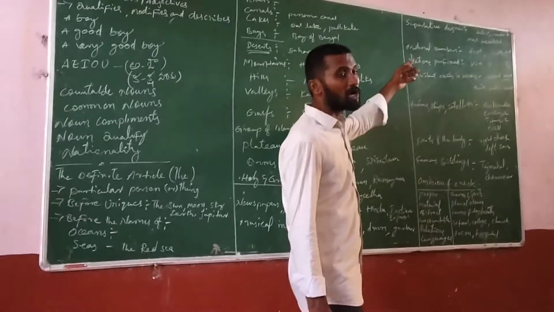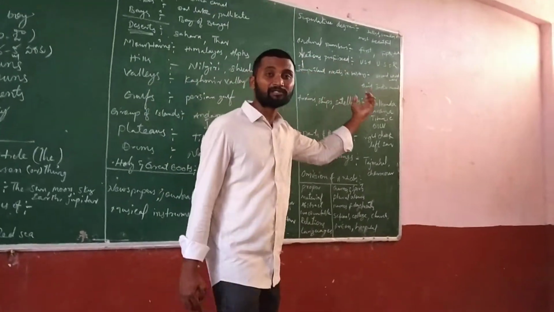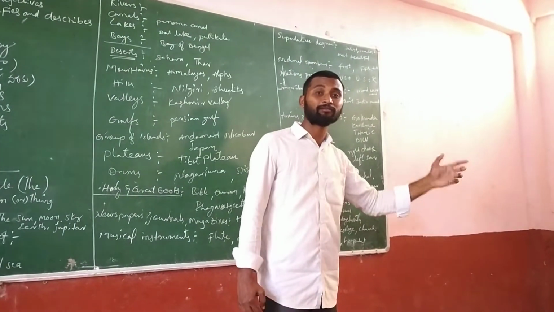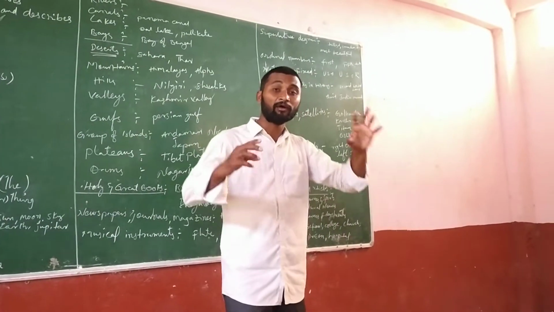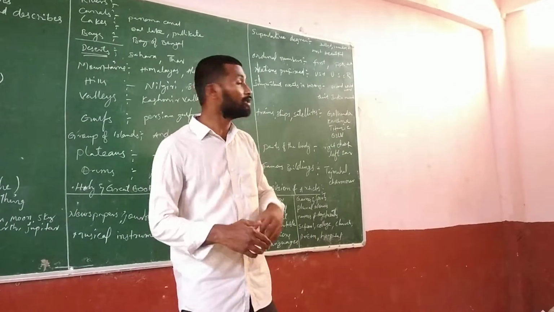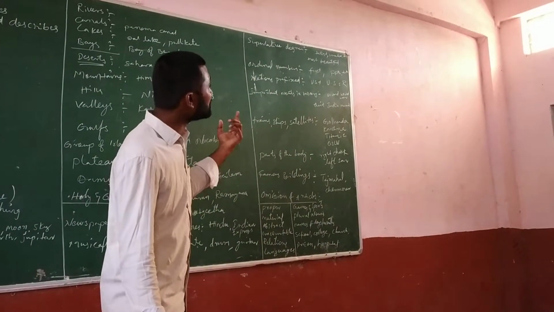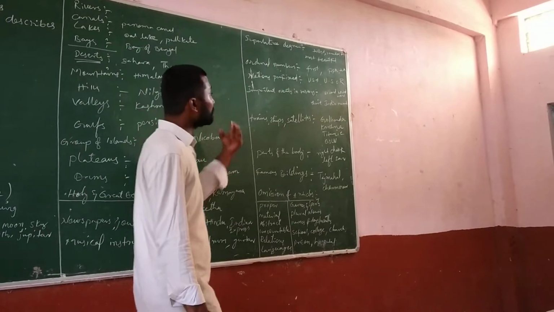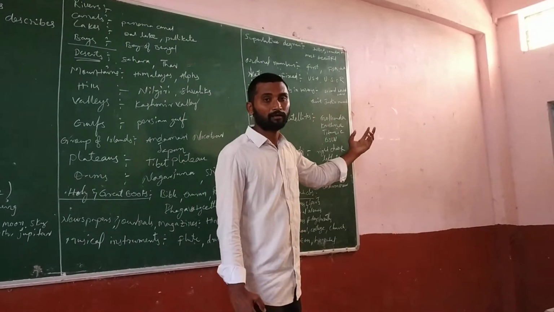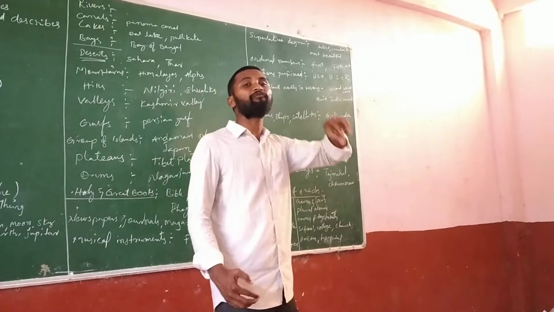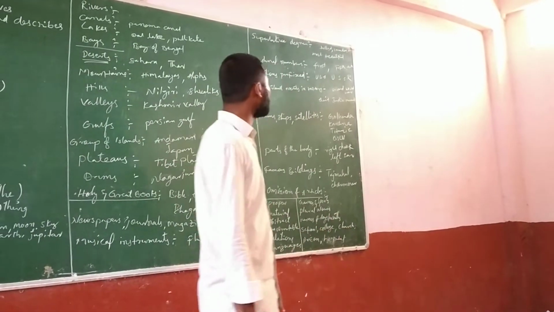And coming to the next, ordinal numbers, the first, the second, the fifth, the 10th, the 9th, the 8th. In this way, for ordinal numbers also we can use "the". And next, coming to nations prefixed, like the USA, the USSR. So in this way, for nations prefixed also we can use "the".